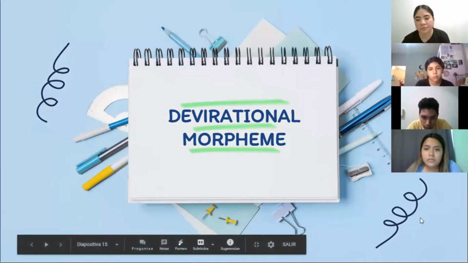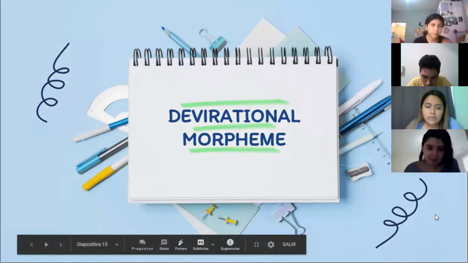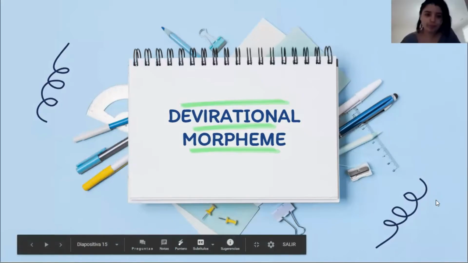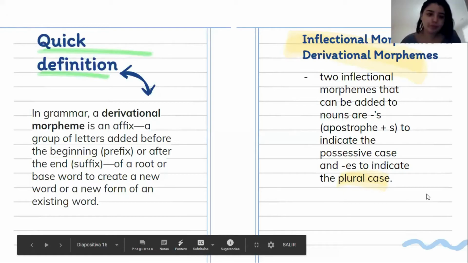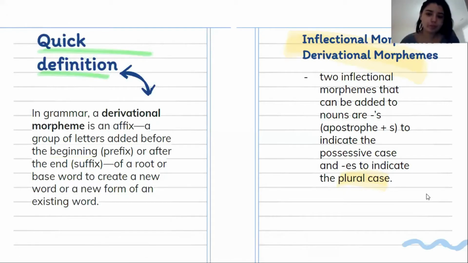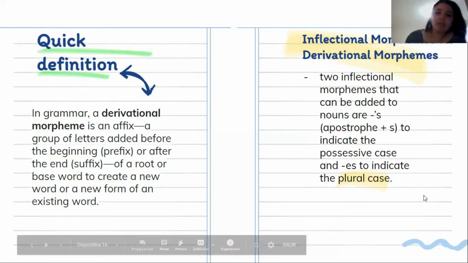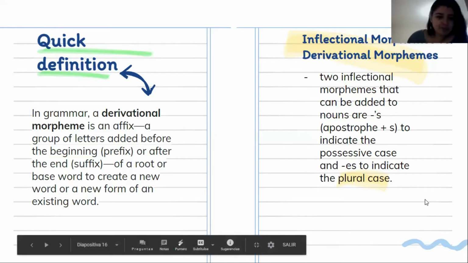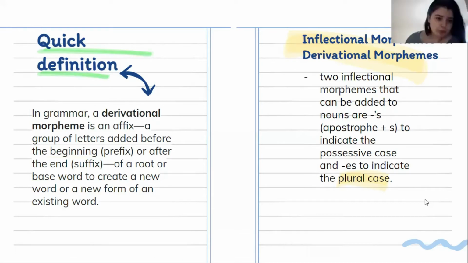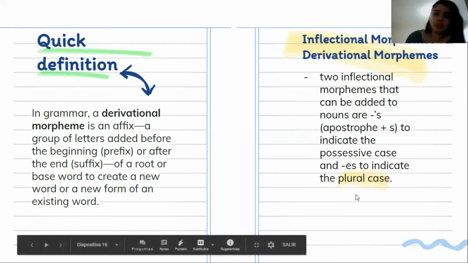The next topic is derivational morpheme. A really quick definition would be: in grammar, a derivational morpheme is an affix, a group of letters added before the beginning or after the end of a root or base word to create a new word or a new form of an existing word. At the end it's called a suffix, and at the beginning it's called a prefix.